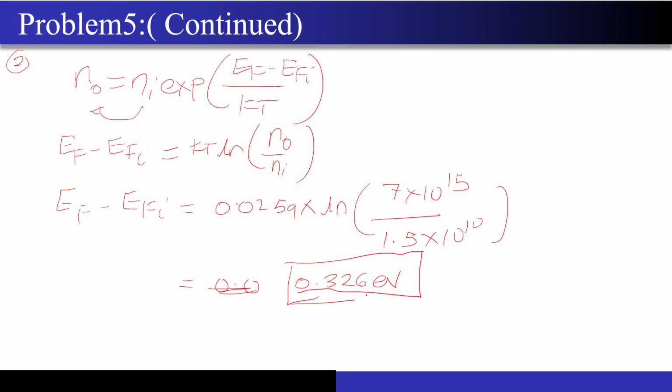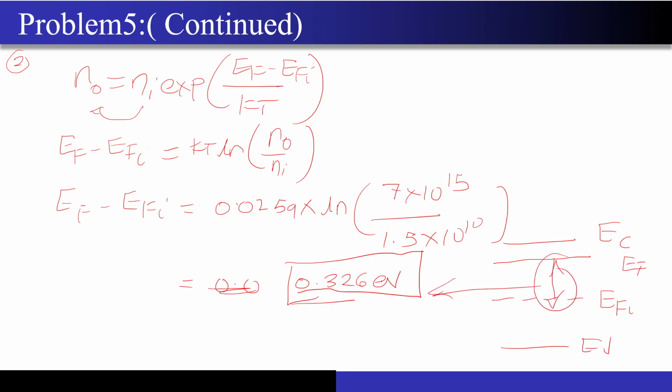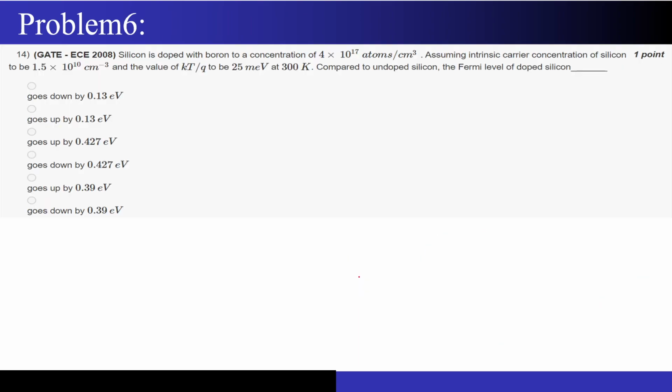Now let's check whether this makes sense or not. I already know it is an n-type doped semiconductor. So here is my EFI, and since it's an n-type doped semiconductor, my Fermi level will be lying in the top half. So EF minus EFI level should come positive, and this is what we got. This is a positive value, so this makes sense. So again, a good question, and if you guys have any doubt, please feel free to poke me. This question I will leave as homework to you.